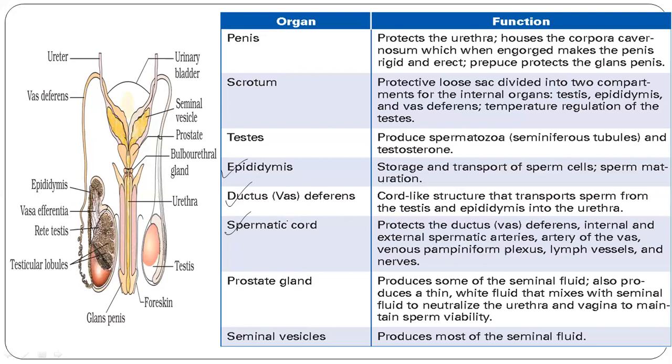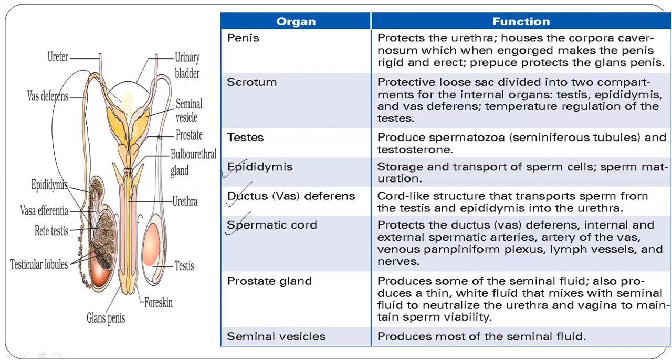Next, coming to vas deferens, a cord-like structure that transports the sperms from the testis and epididymis into the urethra. Can you see here, students? This part, a cord-like structure, means a pipe-like structure, a filament-like structure. It takes the sperm from the testis and helps in the movement into the urethra part, from where the ejaculation can take place.